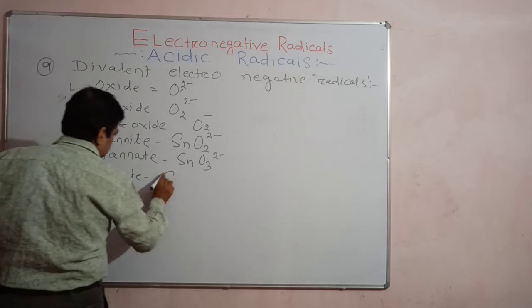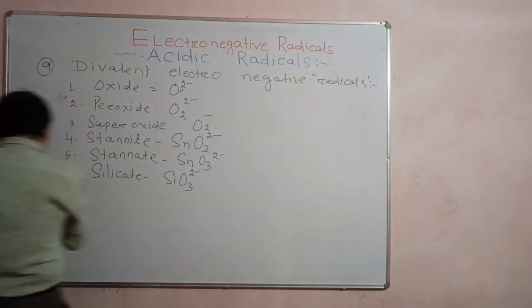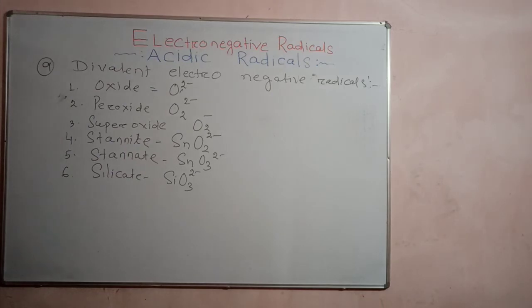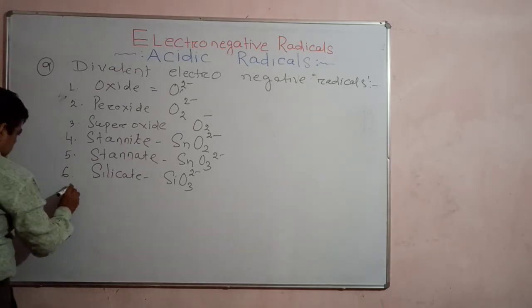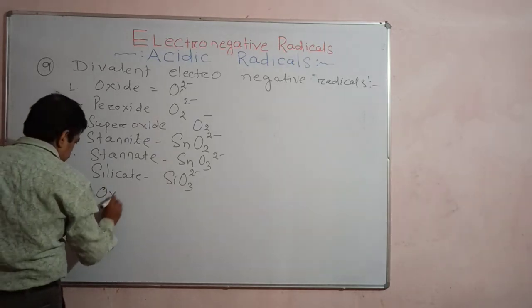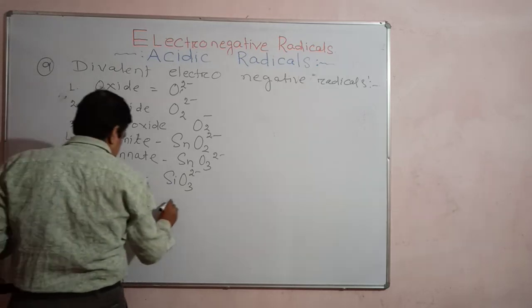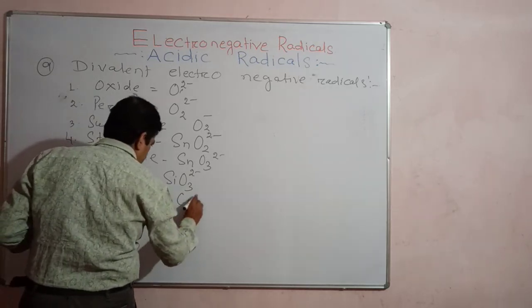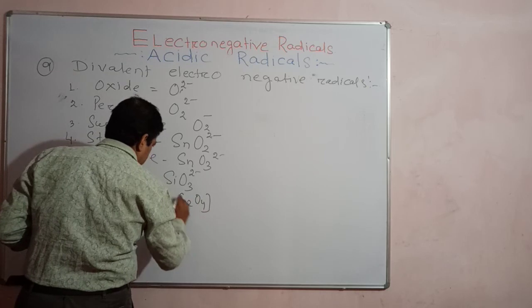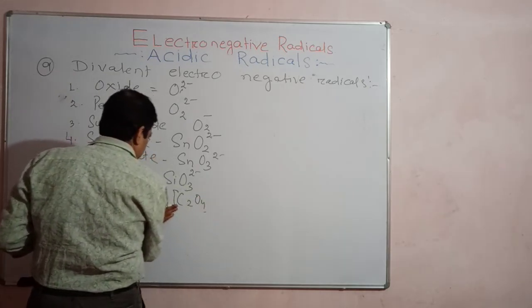What is silicate? SiO3 2 minus. Okay. Then another one, oxalate, from oxalic acid. Oxalate, you get C2O4 2 minus.